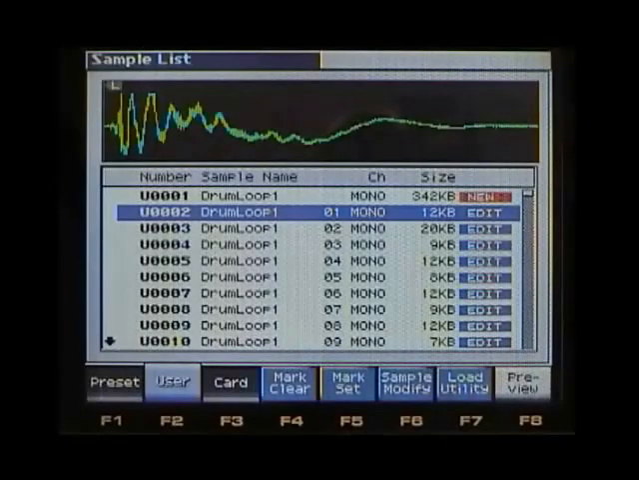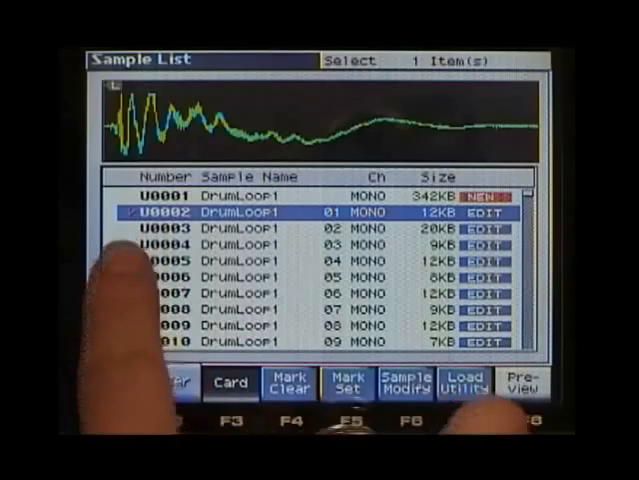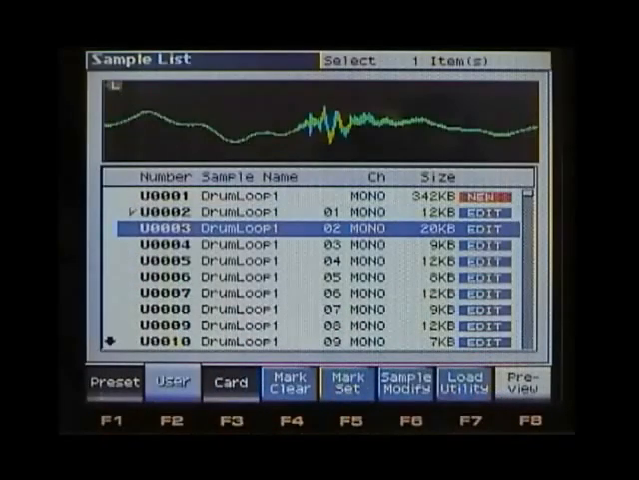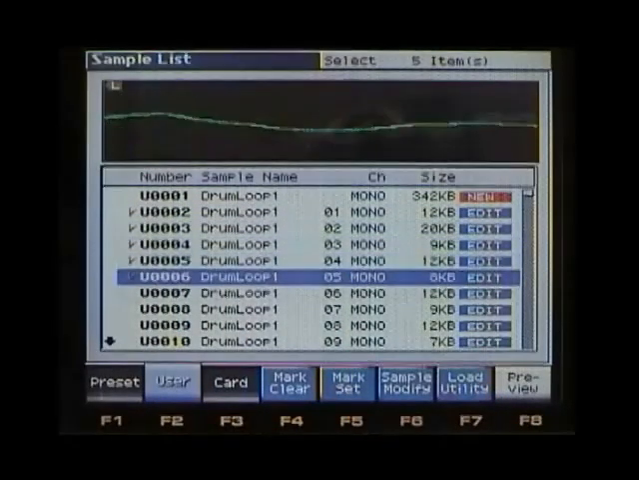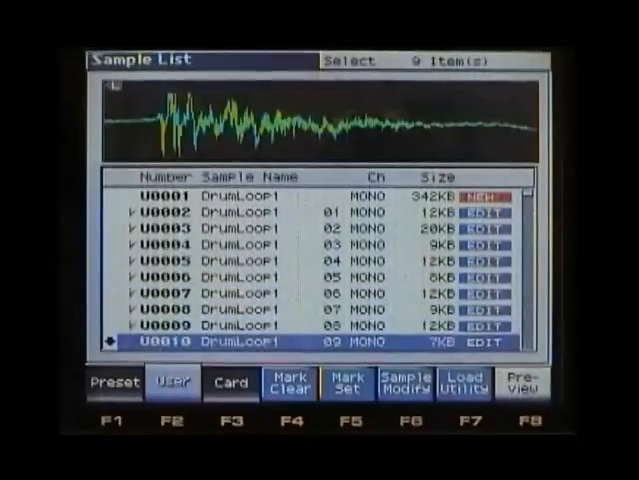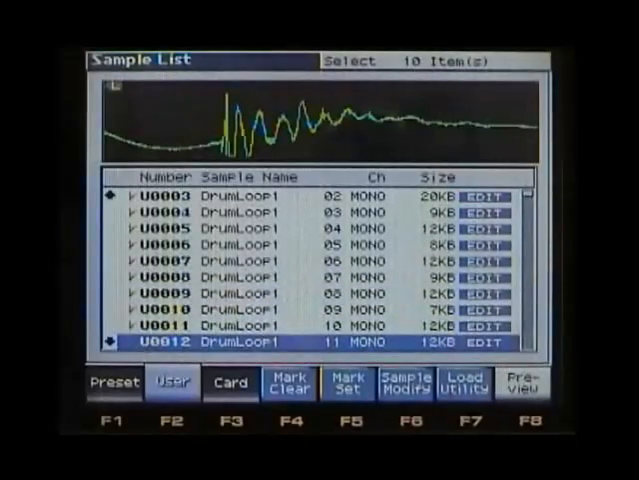simply pressing the F5 button for mark set, and you can see it creates a little checkbox there. I'm going to go ahead and check a few of these, and once you do this, go ahead and select Load Utility,